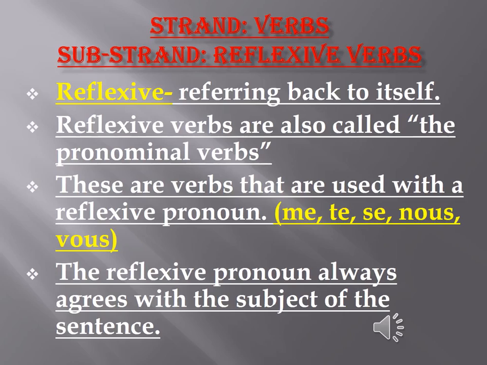Reflexive verbs are also called pronominal verbs, another name for reflexive verbs. These are verbs that are used with reflexive pronouns me, te, se, nous, or vous. So that's M-E, T-E, S-E, nous, or vous. They are always used with reflexive pronouns in sentences. The reflexive pronoun always agrees with the subject of the sentence.